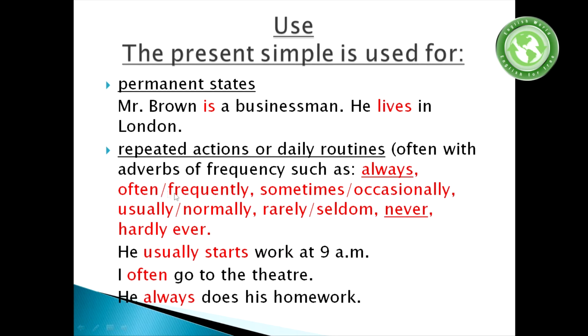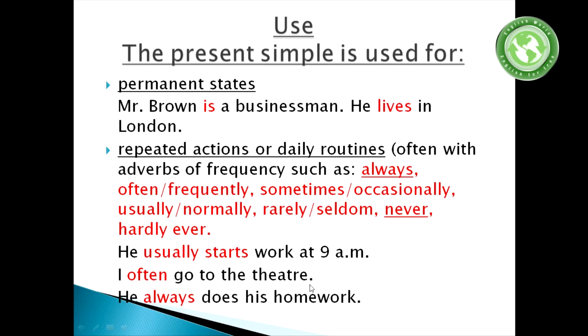Now let's talk about often and frequently. So why do I have these two together? Often and frequently have the same meaning. For example, I often go to the theater and I frequently go to the theater.